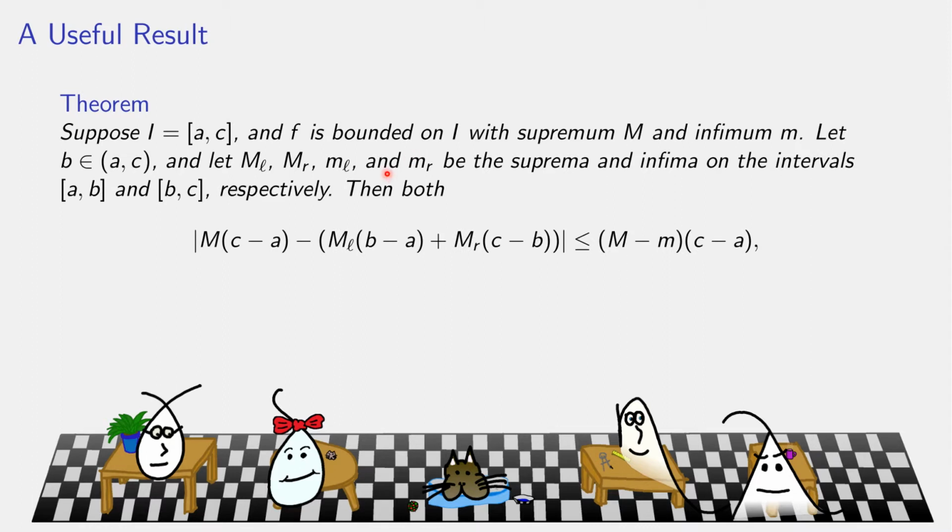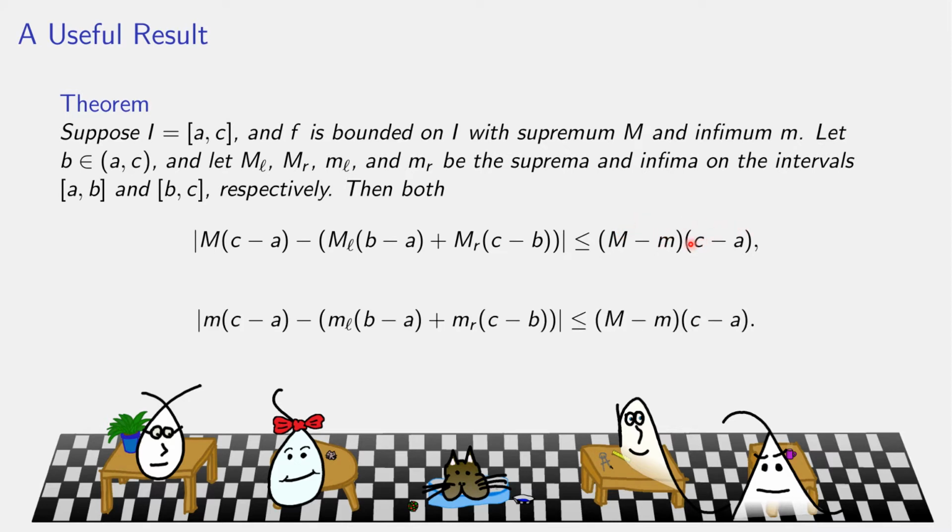Okay, so first we get this. Let's unpack what this is saying. The supremum overall times the length of the entire interval, minus the sup on the left times the length of the left, plus the sup on the right times the length on the right. So from the overall supremum times the overall width, I take away both the sup on the left times the length of the left and the sup on the right times the length of the right. This overall difference will be less than or equal to the difference between the sup and inf overall times the length of the interval overall.